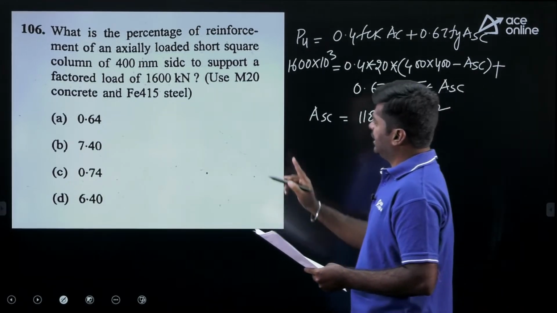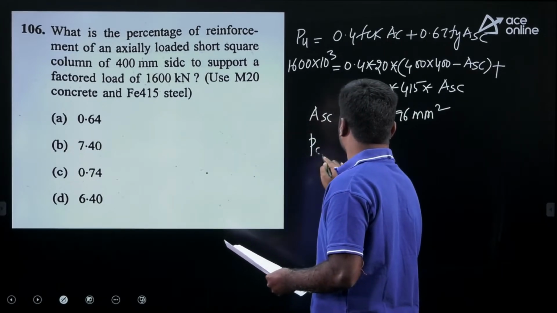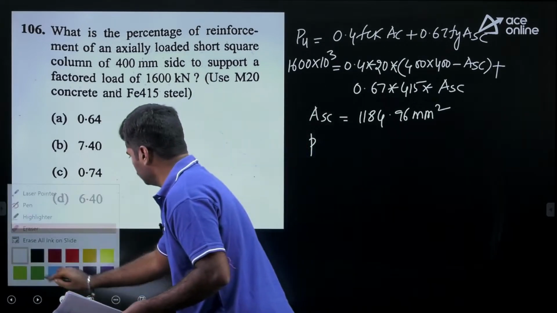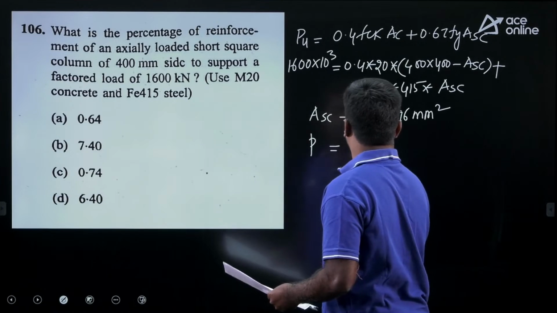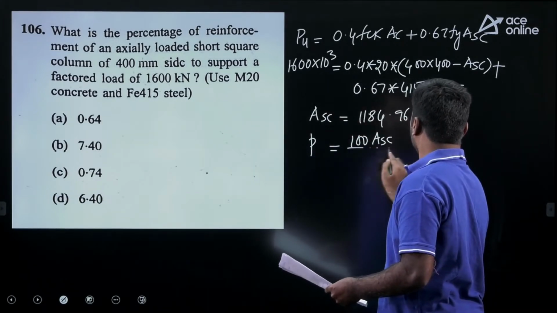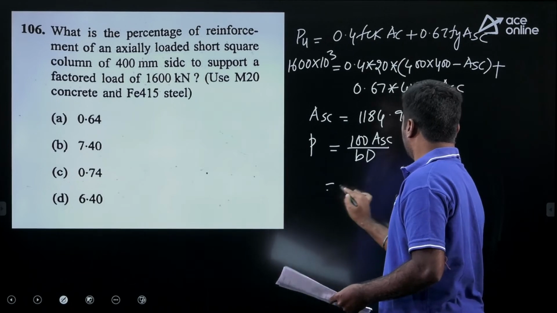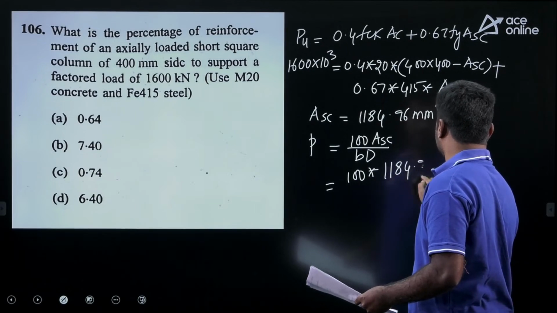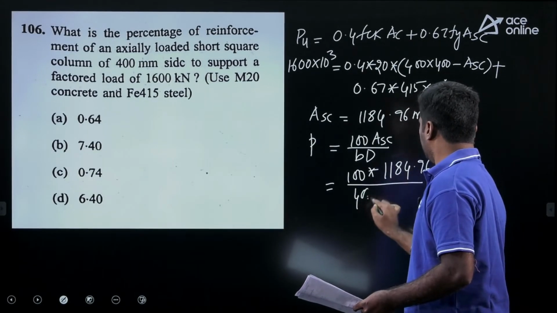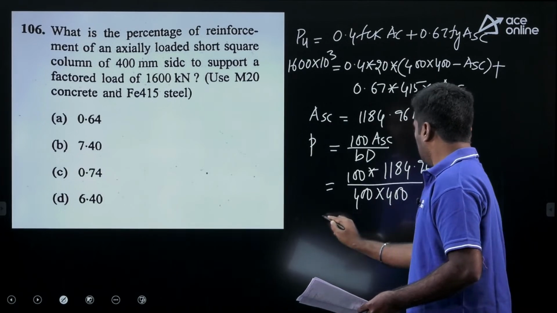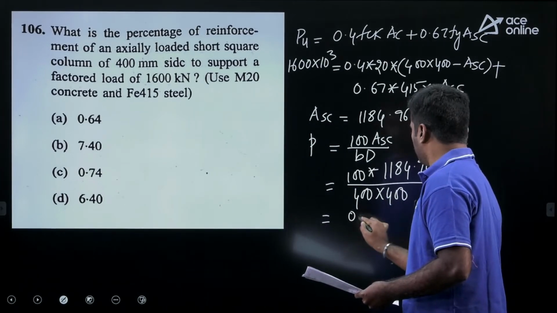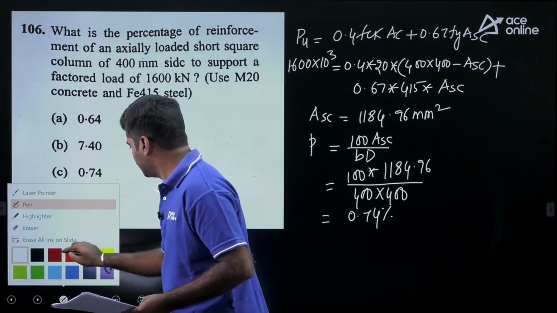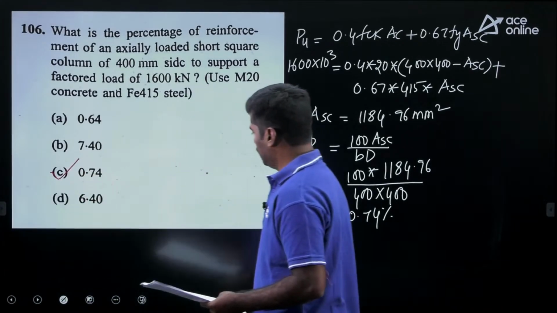My dear, they are asking the percentage of steel. Percentage of steel we can get like this: p equals 100 Asc upon bD. 100 Asc, here the area of steel is 1184.96, upon b is 400, d also 400. After simplification you may get 0.74 percent. Here the option is C. Option C is correct. Then move to the next question.